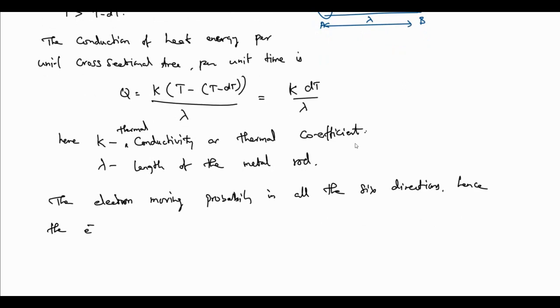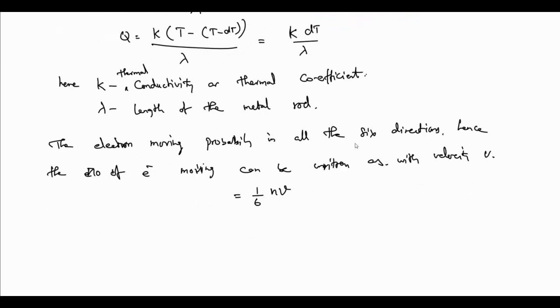So the amount of charge carriers moved from A to B can be written as 1/6 n into V, the number of electrons into the velocity V. So 1/6 nV amount of charge will move from A to B.